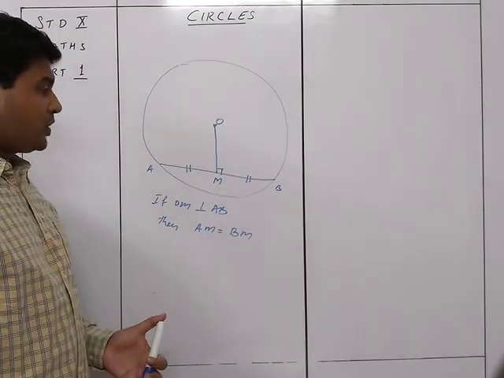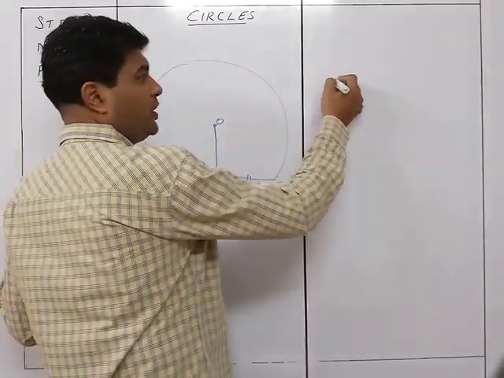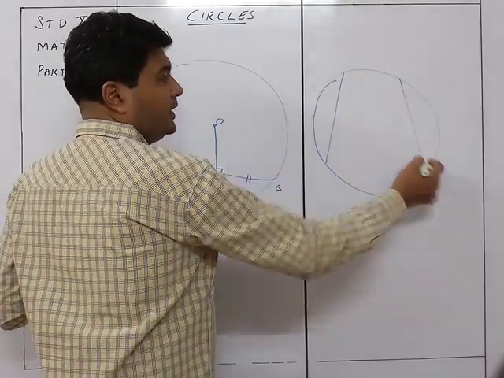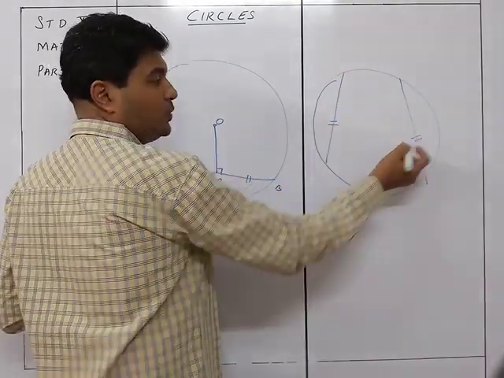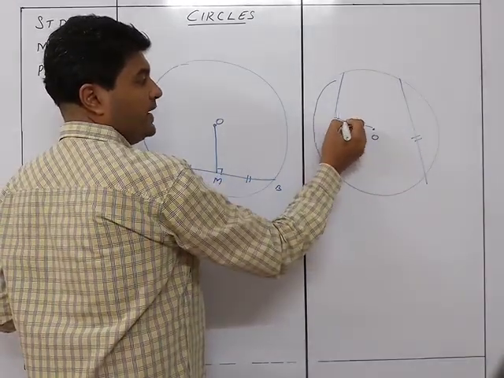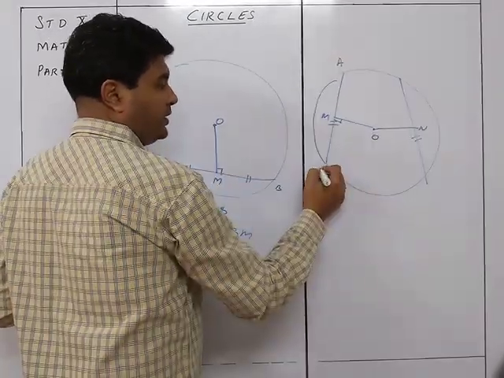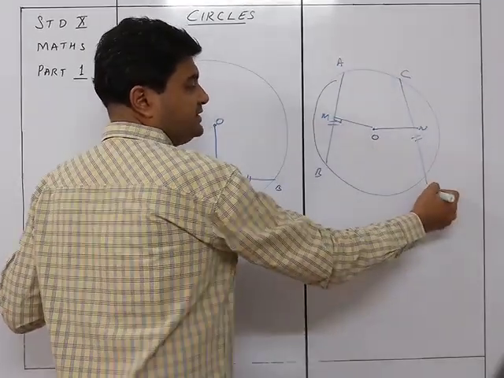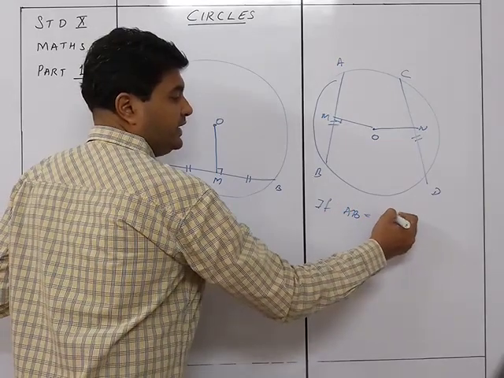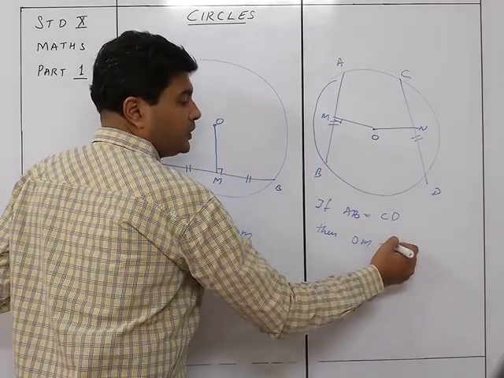The next property of the chord was that equal chords are equidistant from the center. So if I have a circle, and in the circle one chord over here and another chord over here, and I know that this chord and this chord are equal, then I can say that the perpendicular distances from O, OM and ON, are equal. So if AB and CD are the two chords, and AB is equal to CD, then OM will be equal to ON.